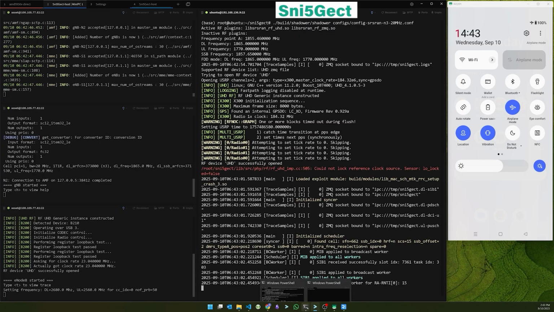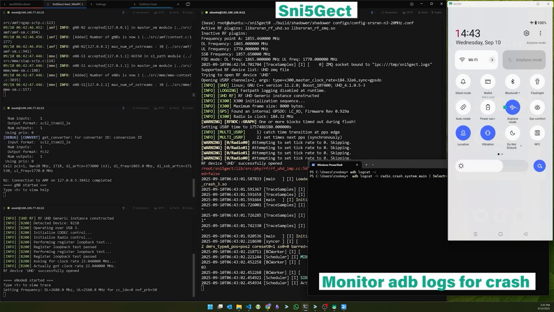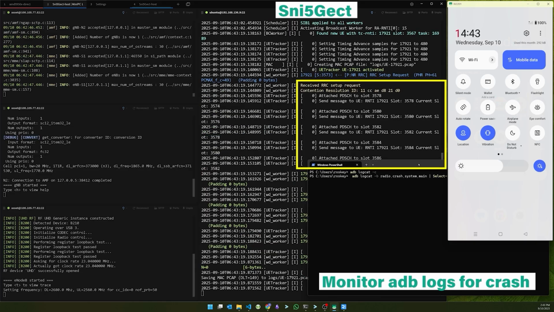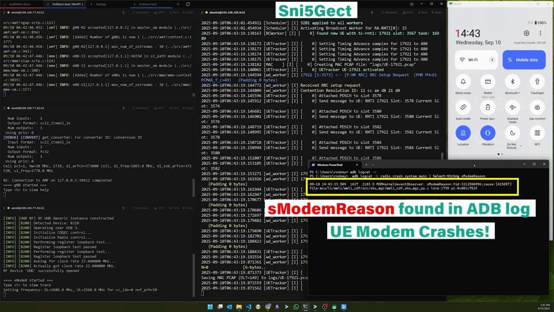We can open a new terminal to run ADB monitor. Next, turn off the airplane mode to trigger the UE to connect to the 5G base station. We can see we injected a malformed RRC setup after receiving the RRC setup request, and the RRC setup from the base station is ignored. In the ADB monitor, we can see a modem reason keyword is detected in the ADB log, which indicates the UE's modem has crashed.